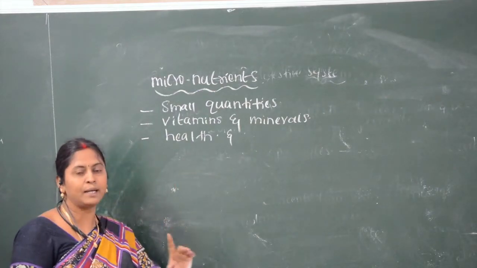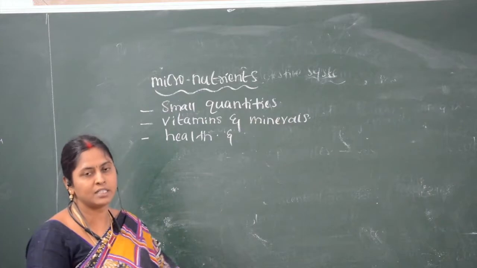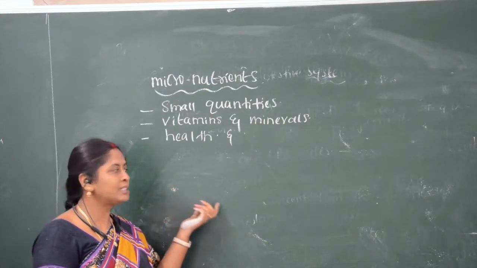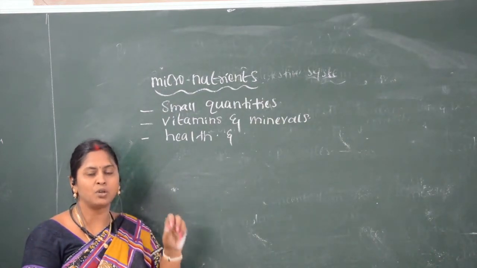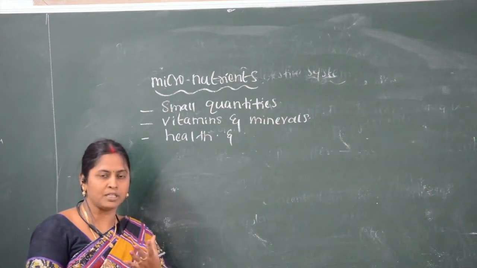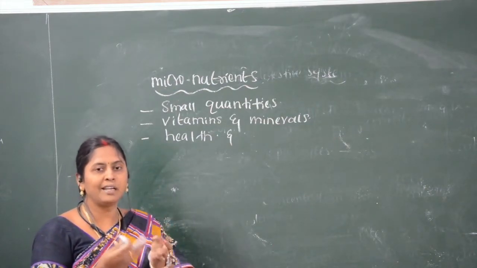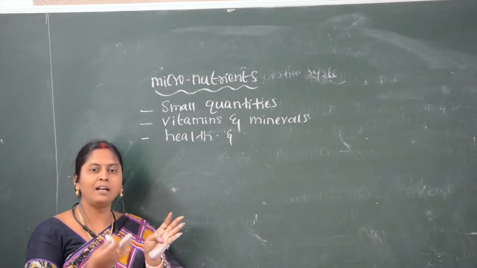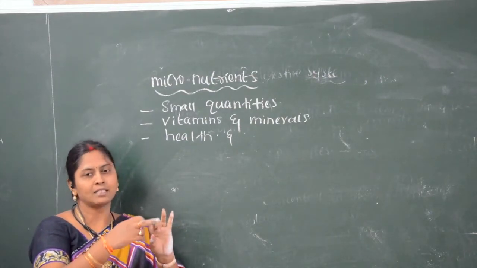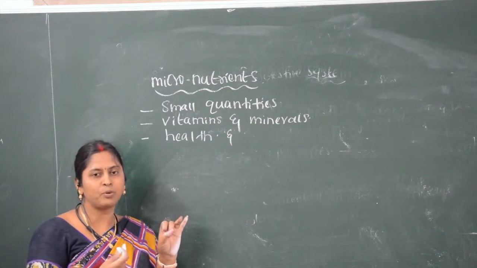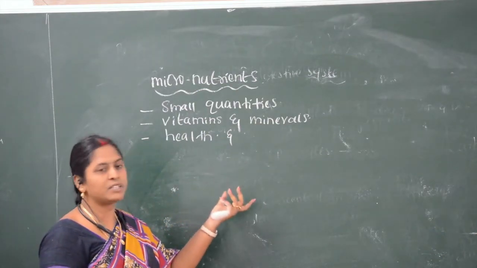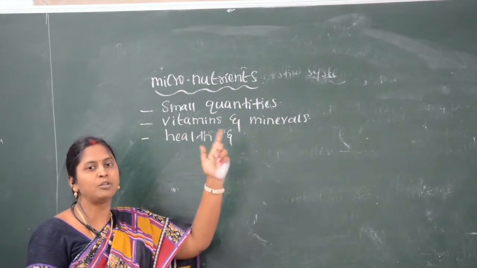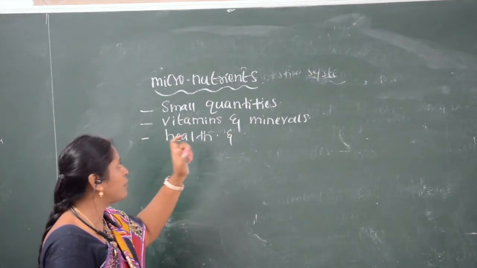While talking about the macronutrients itself, I mentioned two diseases: marasmus and kwashiorkor. These are deficiency disorders which occur because of macronutrients. If a child takes less calories of food, the child suffers from kwashiorkor. If the diet has less protein as well as calories, the child suffers from marasmus. I already discussed this in the introduction on macronutrients, but now we will see only about micronutrients.